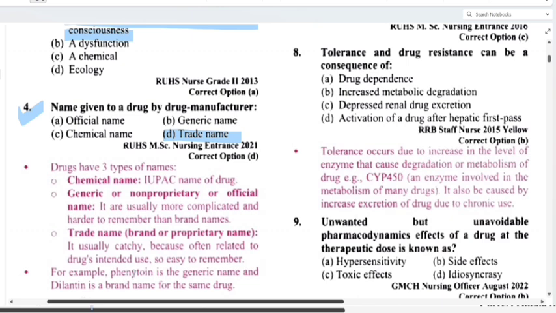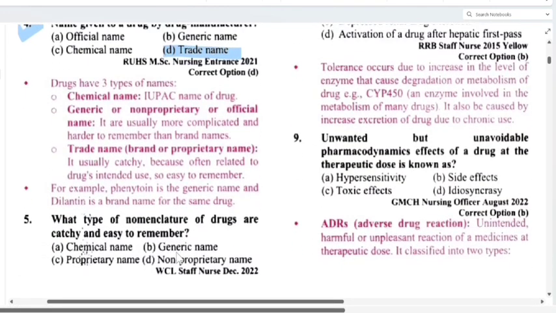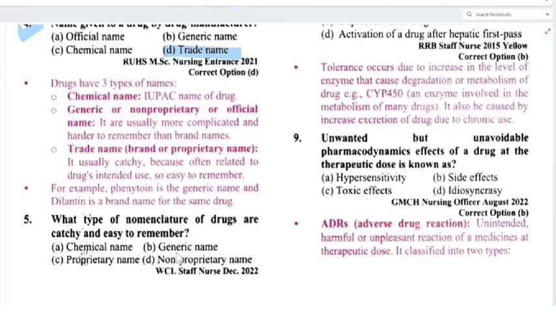Then trade name, brand or proprietary name. It is usually catchy because it is often related to the drug's intended use, so easy to remember. For example, phenytoin is the generic name and Dilantin is a brand name for the same drug. Clear? For an easy example, paracetamol is a generic name and it is available as Dolo, somewhere it is Crocin.